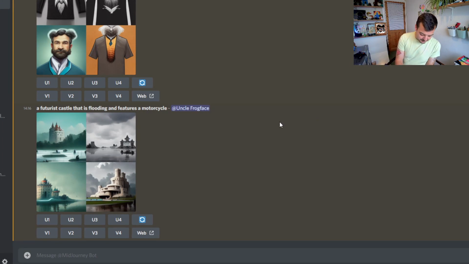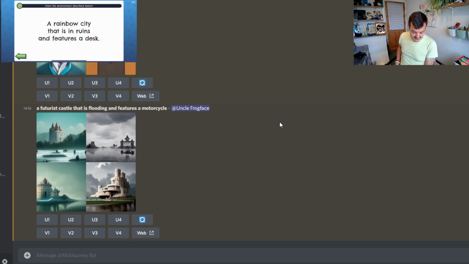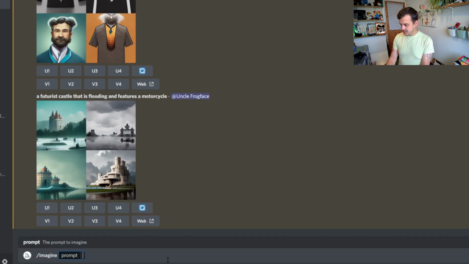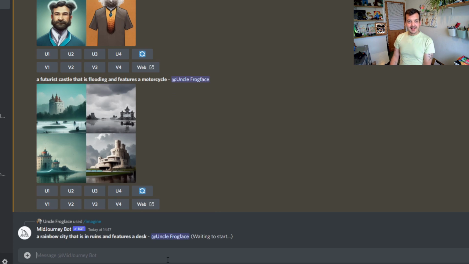Let's try another one. A rainbow city that is in ruins and features a desk. I'm not sure how it's going to do with the features but we will give it a try. I think maybe the way the prompts are formatted on Arty games and the way the prompts are formatted to be input here are slightly different. But I think they could be tweaked, but I may be wrong. Let's see how it goes. Okay, rainbow city that is in ruins and features a desk. Let's see what MidJourney does with this one.